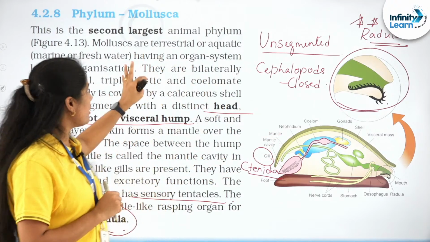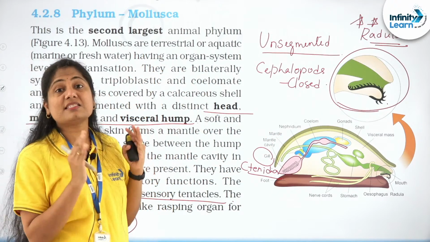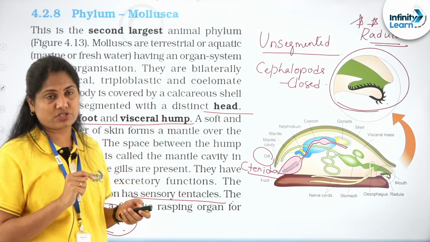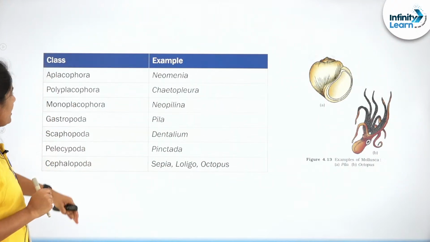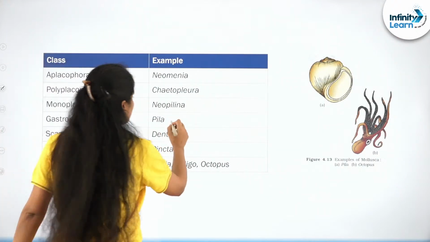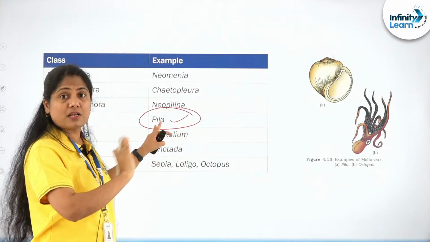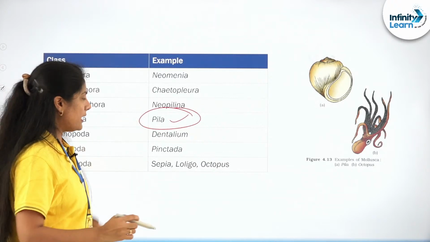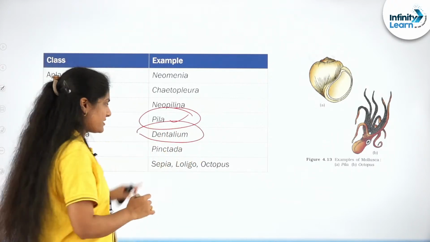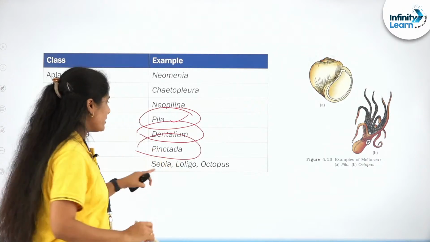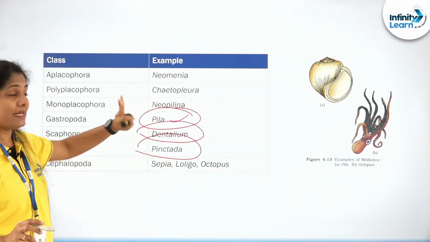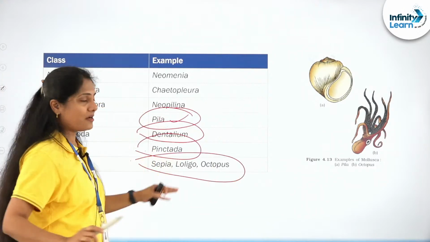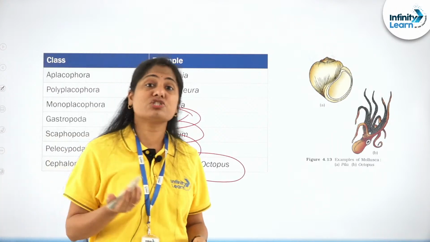But as far as zoology is concerned, this is the second largest phylum, of which the largest group would be gastropods, right? The snails. So these are important examples. Pila you would see mostly given as synonymous to mollusca. Wherever a mollusca question is asked, you will find that Pila is the apple snail, Dentalium the tusk shell, Pinctada the pearl oyster, Neopilina, which is the connecting link, an important example, Sepia, Loligo, as well as the octopus, some of them without a shell also.